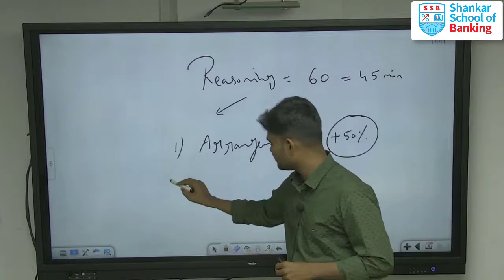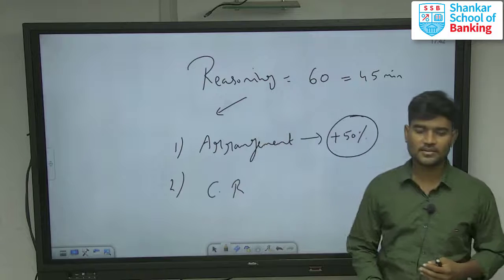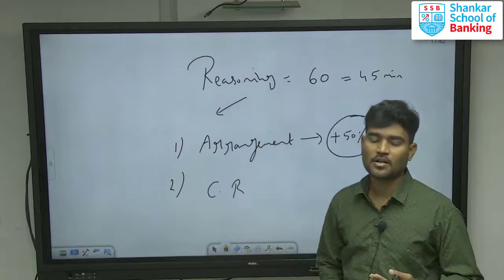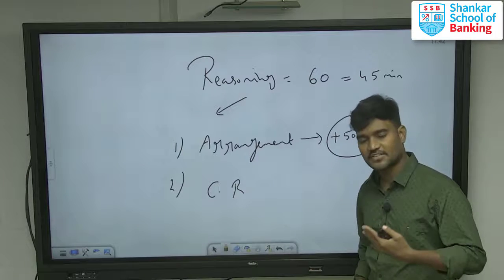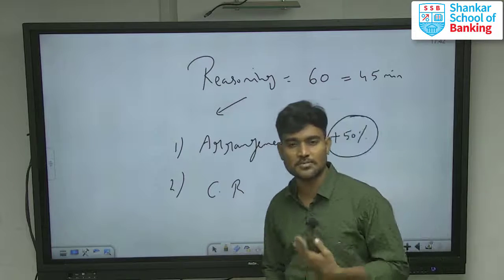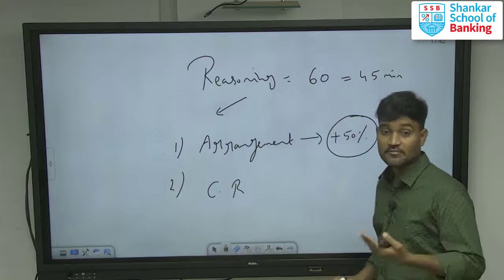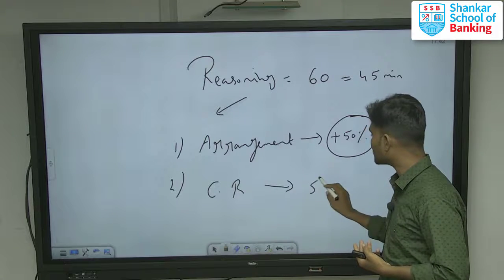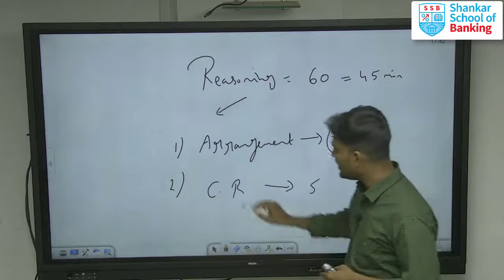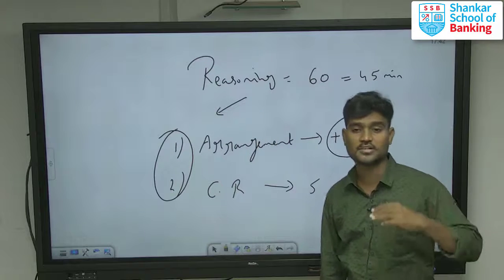The second thing is critical reasoning. Critical reasoning covers course of action, cause and effect, statement assumption, statement argument, statement conclusion, and statement inference in the passage. These are the questions they ask, and they ask a minimum of 5 questions. If you are very strong in these two topics, you can write more than 50% of the questions.